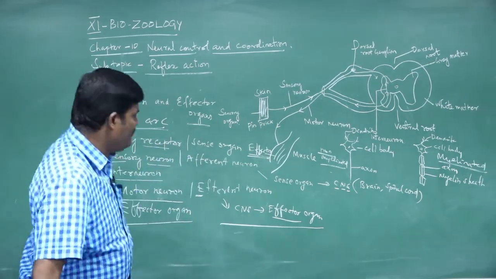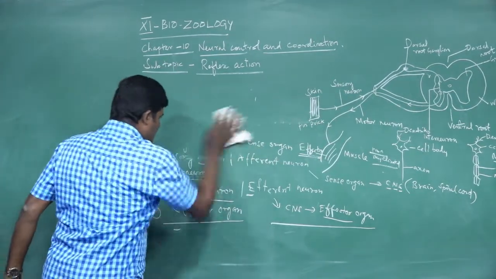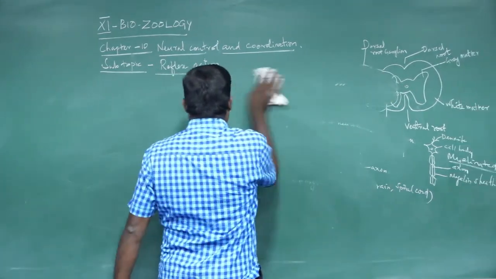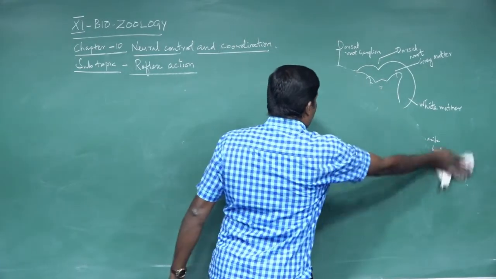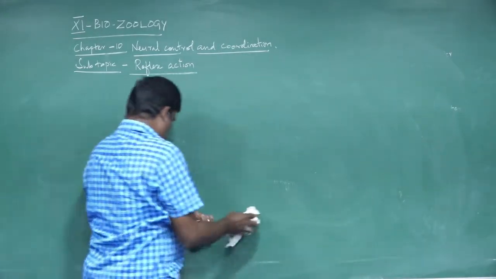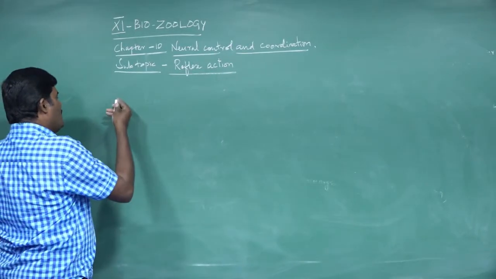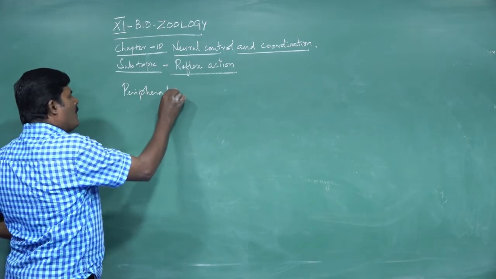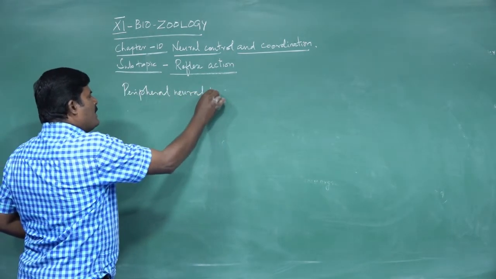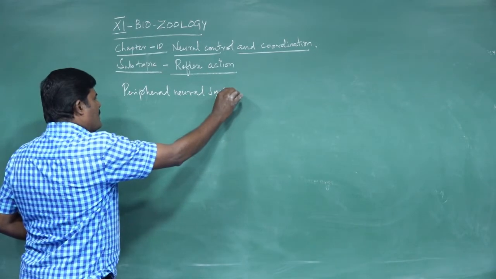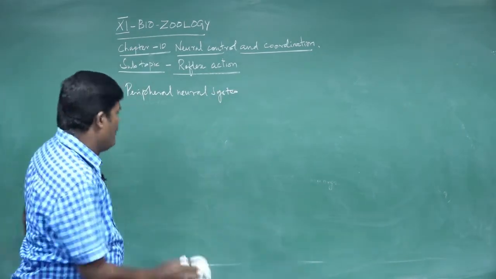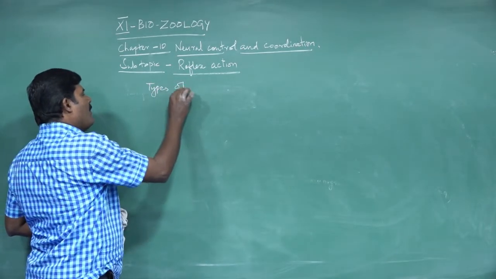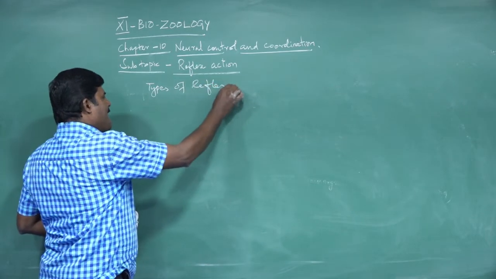Okay. The next part of this lesson is the peripheral nervous system. Sorry, before going to this, the types of reflex action.